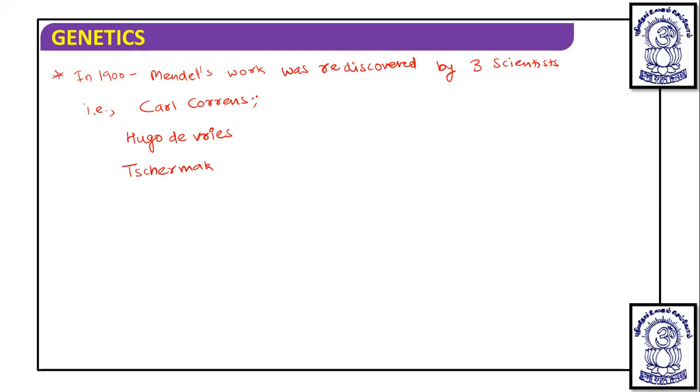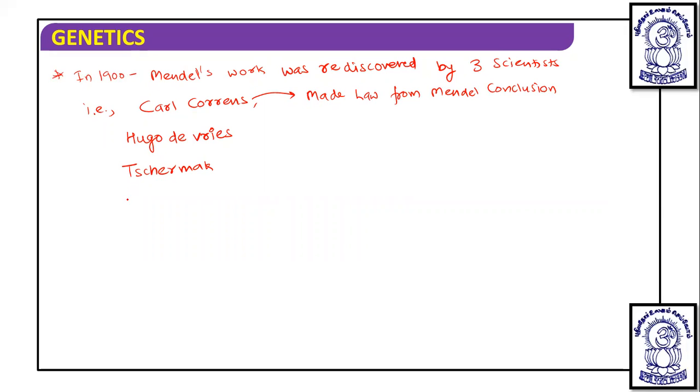In this, Carl Correns made laws from Mendel's conclusion.